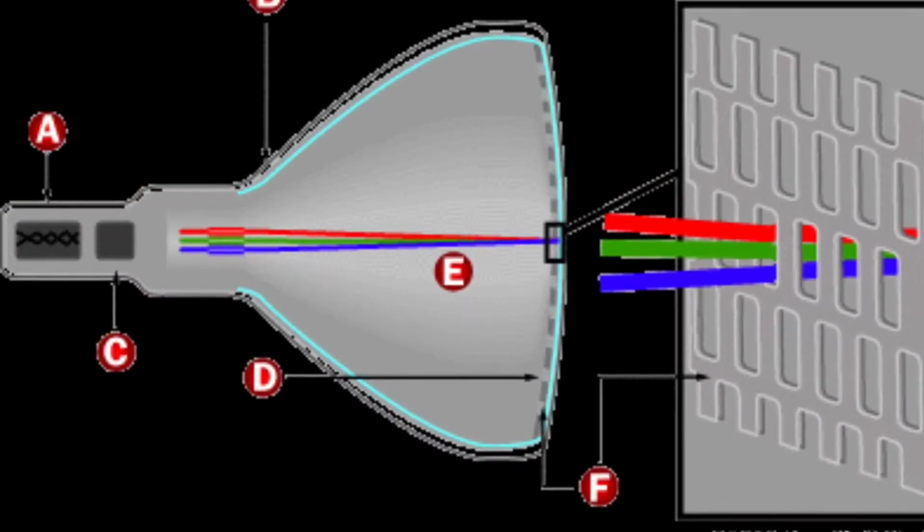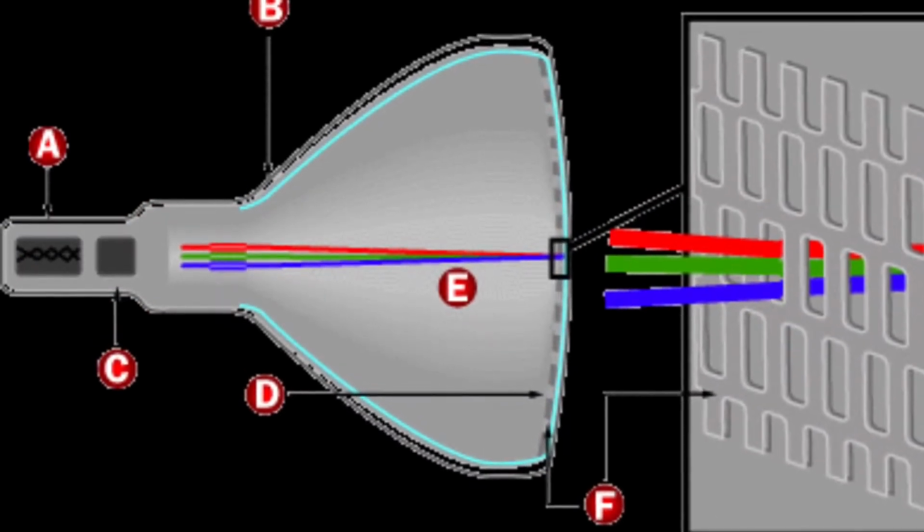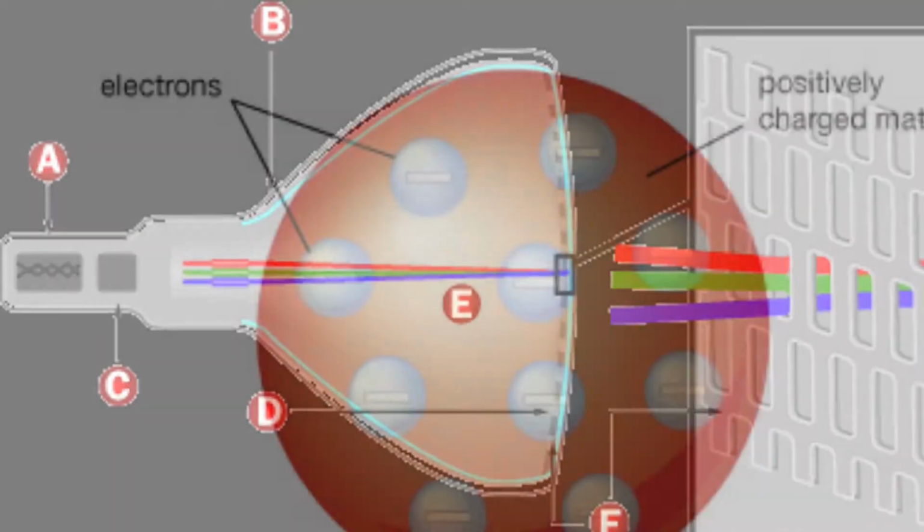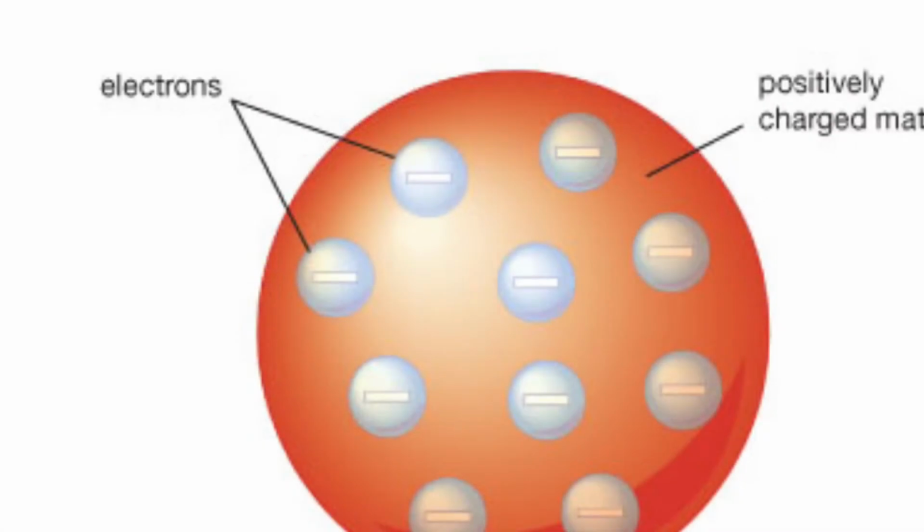J.J. Thomson was another English scientist. J.J. Thomson revised Dalton's atomic theory. J.J. Thomson said that the atom could be divided. He discovered the negatively charged part of the atom, called the electron. He used a cathode ray tube. When voltage was applied, it created a path of electrons. Thomson found that electrons will always move to the positive charge.